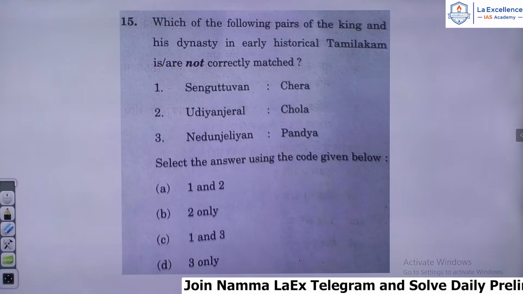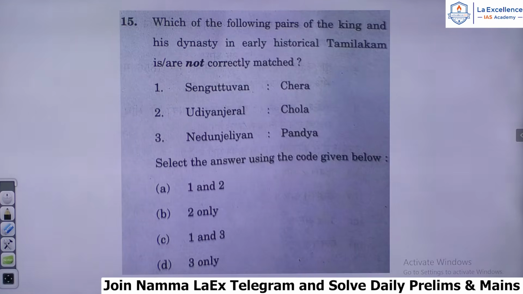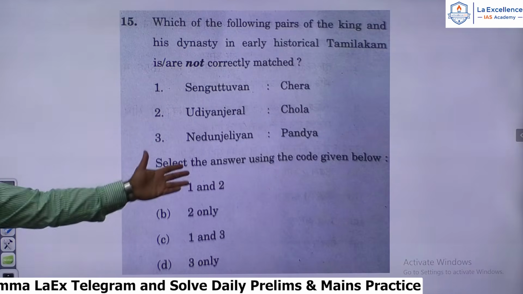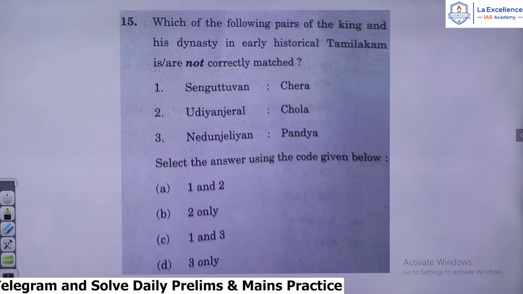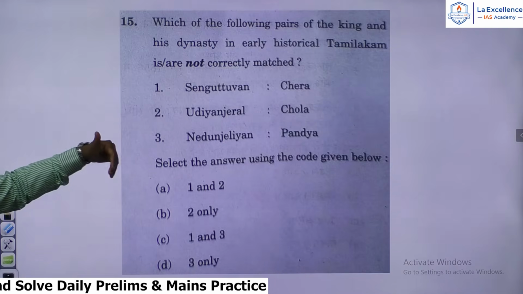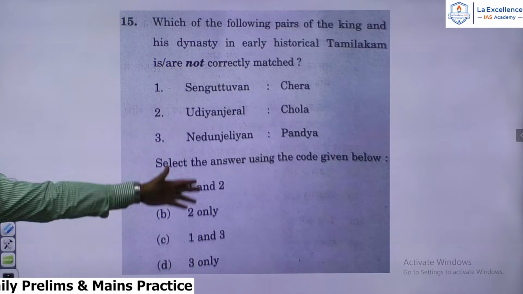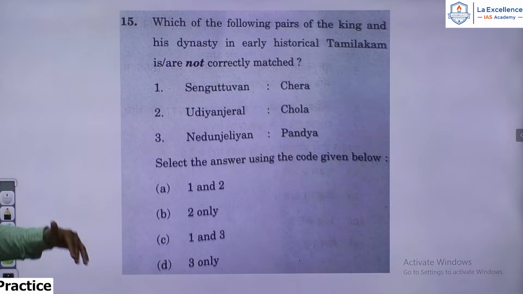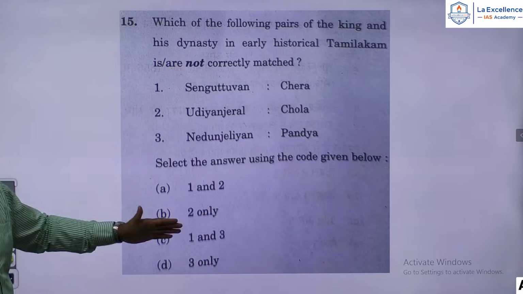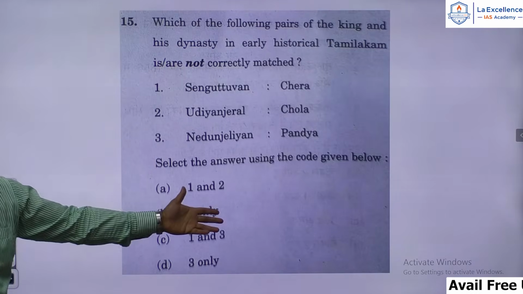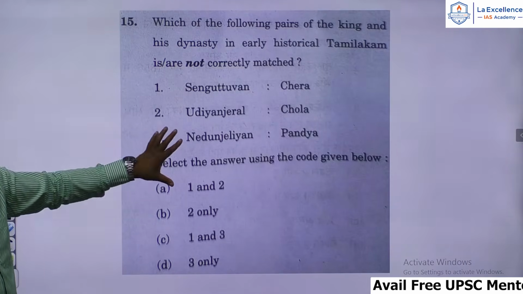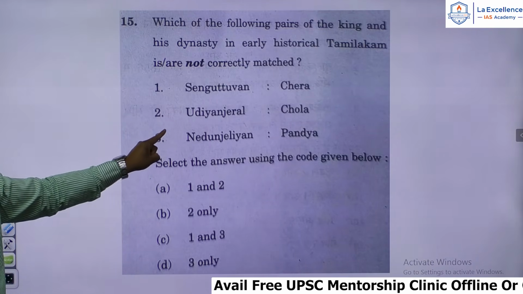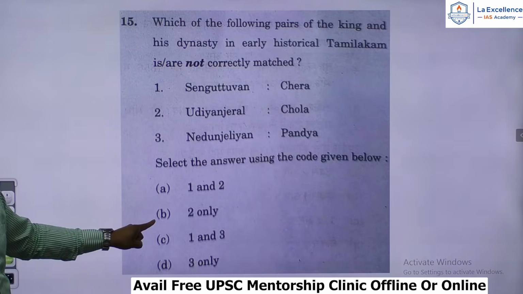15th question. Which of the following pairs of the king and his dynasties in early historical Tamilakam is or are not correctly matched? So this is a question from the Sangam age, as you can understand. Let us look at the choices given, which is not correctly matched, they're asking. Senguttuvan, Chera, that is correct, as you know. Udayanjeral, again he was the greatest of the Cheras. He was not a Chola king. Nedunjeliyan was the greatest of the Pandyas. Okay, and so therefore here, which is not correctly matched is 2 only. Udayanjeral was a Chera king, not a Chola king. Right, so the answer for the 15th question is 2 only.